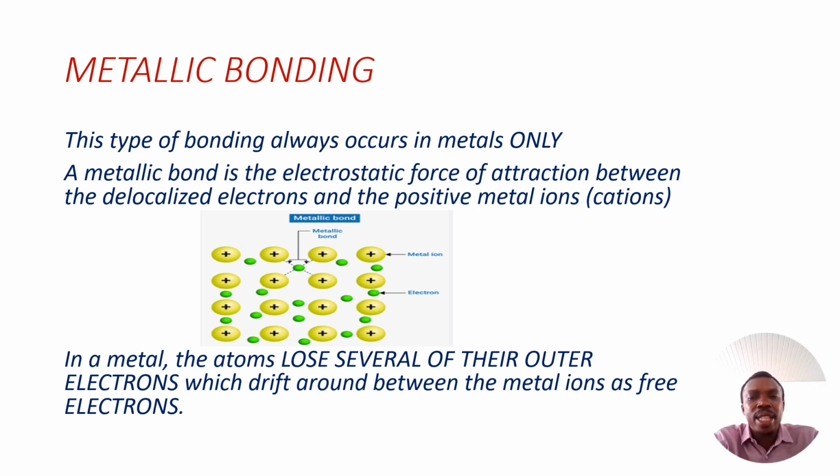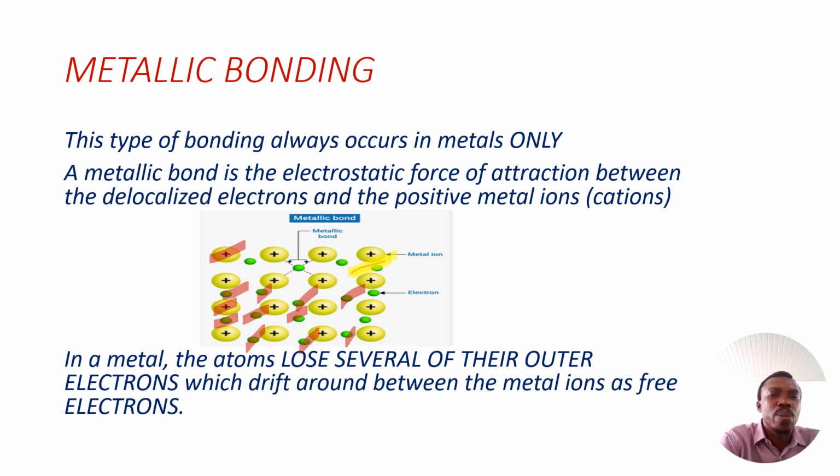You know, metal ionizes by losing electrons, and when they lose electrons, they become positively charged. So what happens is that in a metal, the atoms lose several of their outer electrons, which drift around between the metal ions as free electrons, as delocalized electrons. If you look at the structure, we'll have the positively charged ions surrounded by what? A sea of delocalized electrons. These are the free mobile electrons. You can see the positively charged ions and the sea of delocalized electrons.